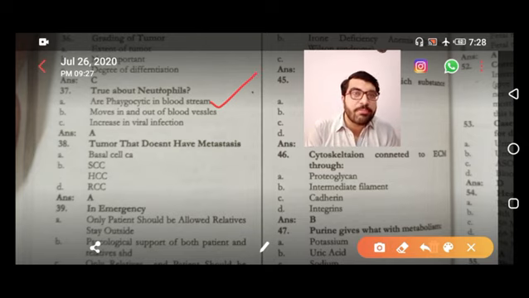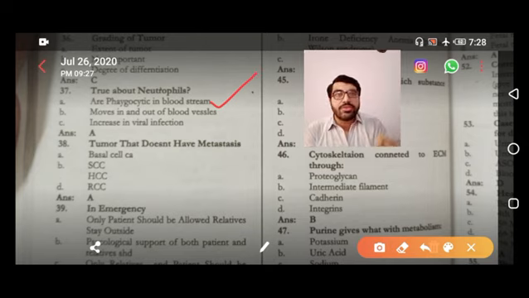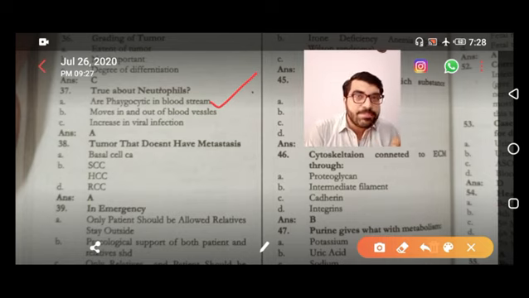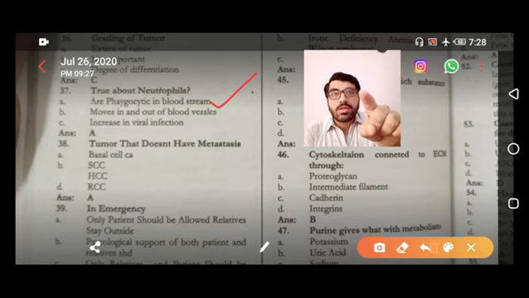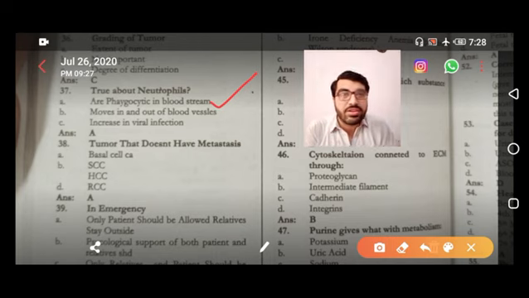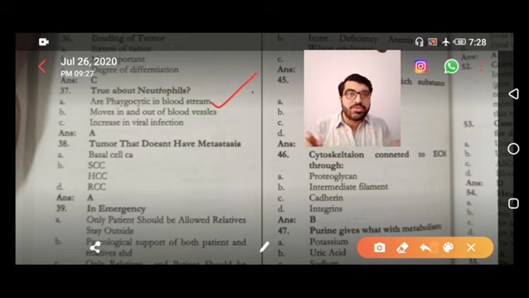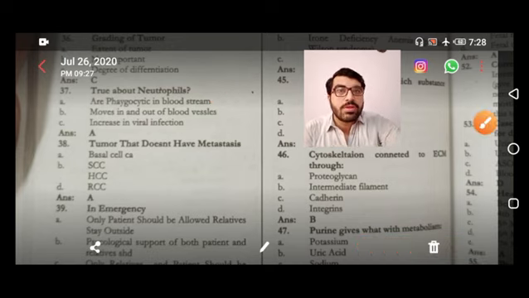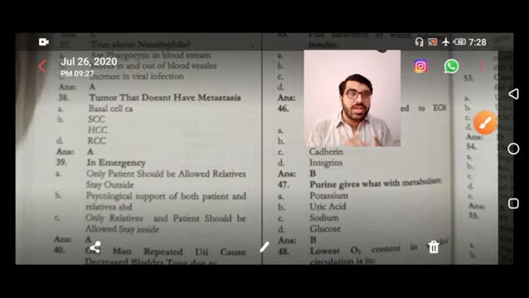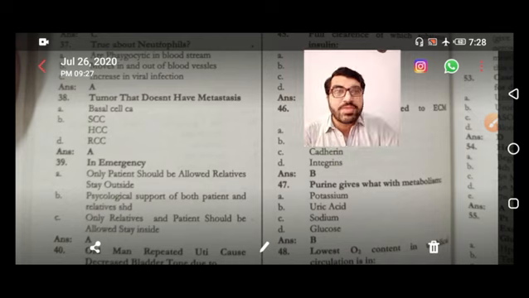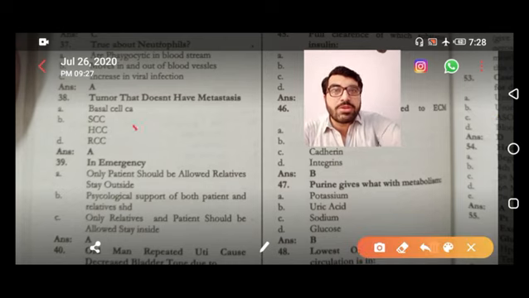So the true statement about neutrophil is they are phagocytic in bloodstream. This is the right answer. And the clue, that is the evidence for this, is in the chitin. It is clearly mentioned in the chitin. The neutrophils are phagocytic in the blood, while the macrophages are phagocytic in the tissues. Because macrophages are monocytes in the blood, they are not in mature form, so they cannot engulf. Now this MCQ is very important.